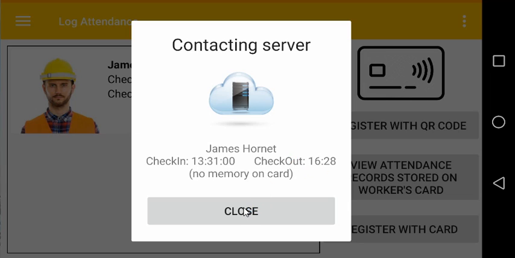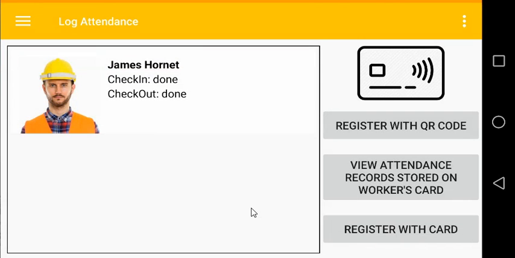And this is how the worker knows that his attendance is correctly done into the system. There's also a third option here, and this is for the worker to view the attendance records stored on the worker's card. This is for the workers that are using the contactless NFC workers card, and the attendance records are